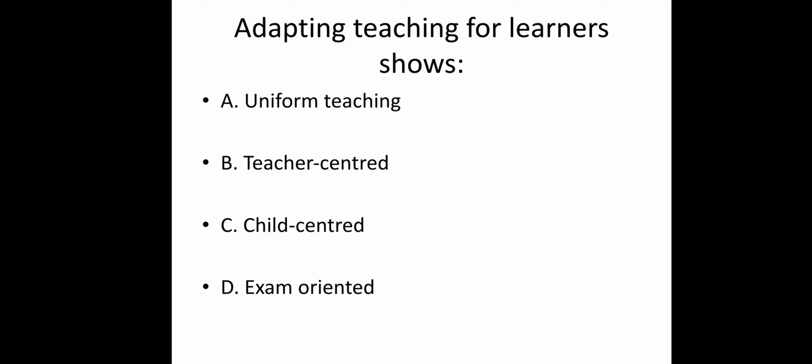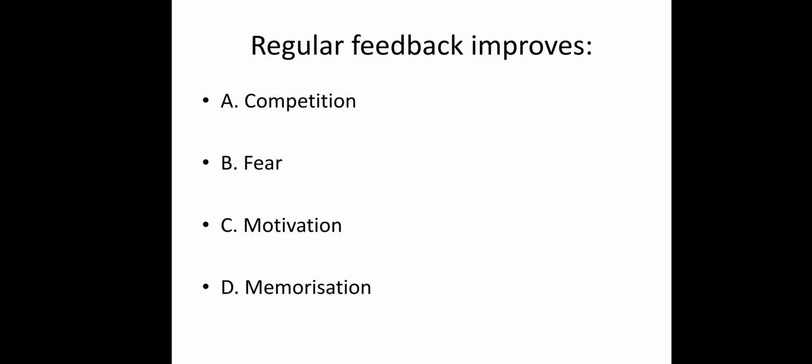Adapting teaching for learners shows: uniform teaching, teacher centered, child centered, exam oriented. That is, a teacher adapts teaching methods for slow and advanced learners. This shows which type of teaching? Learner centered teaching, which is child centered. Option C is the right answer.